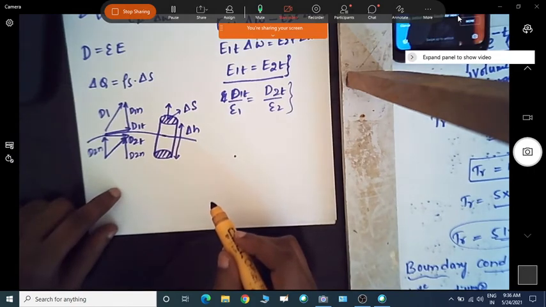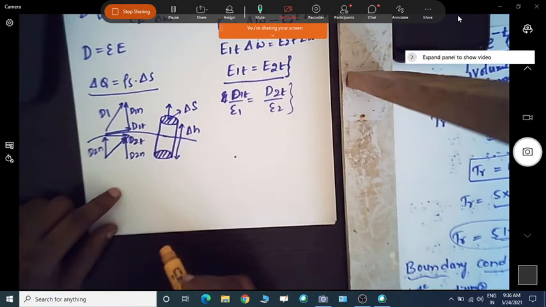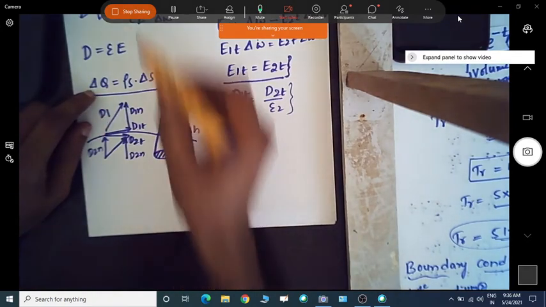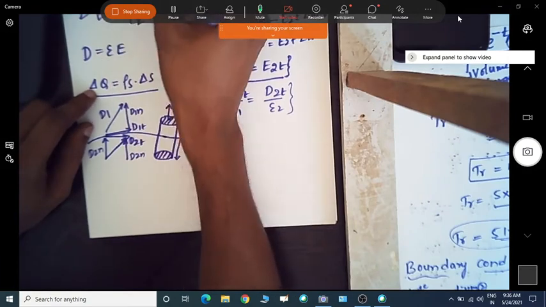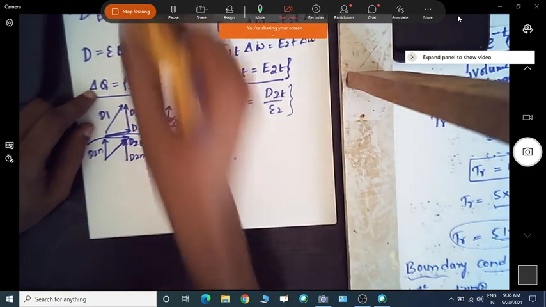Whatever the differential charge delta Q is, we can write this equation as delta Q equal to D dot dS.